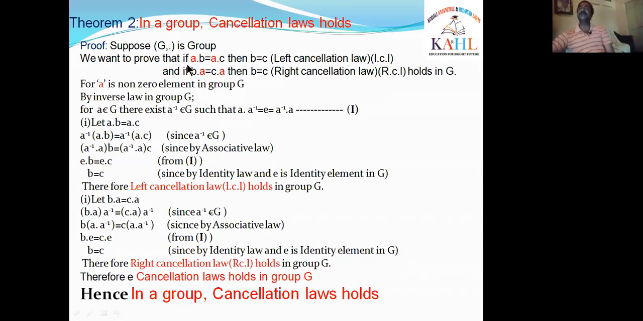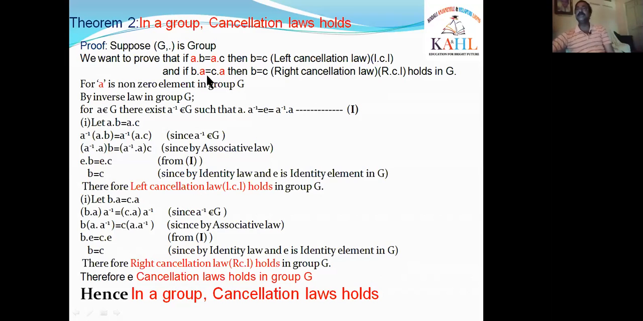What are the cancellation laws? If AB is equal to AC, then B is equal to C. Here I am taking AB is equal to AC. In the LHS part, A is on the left side, and in the RHS part A is also on the left side. If A cancels on both sides, we get B is equal to C. What was cancelled? A was cancelled, which is on the left side. That's why A cancelled from the left side, and that's why we say that it is a left cancellation law.